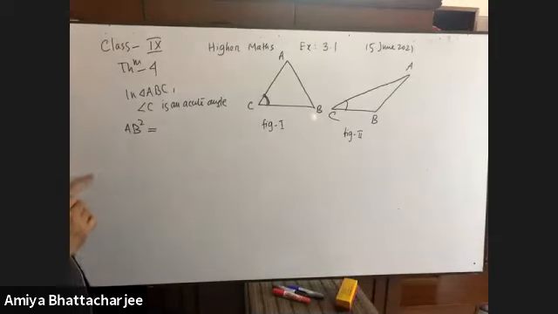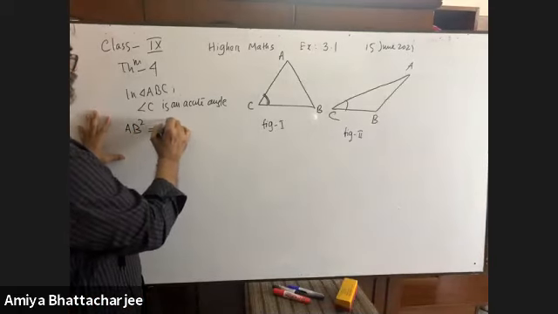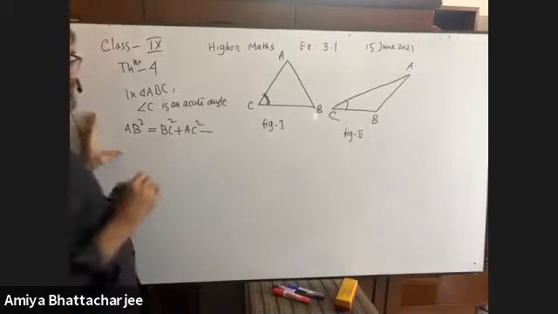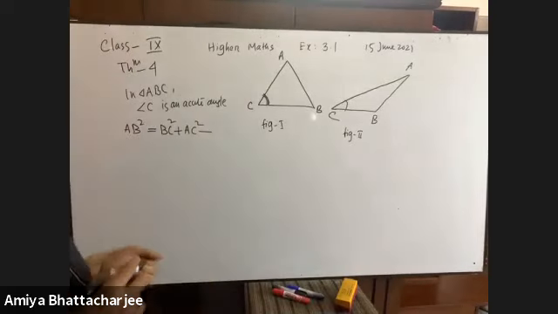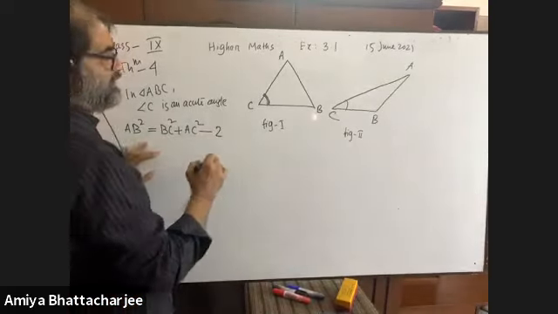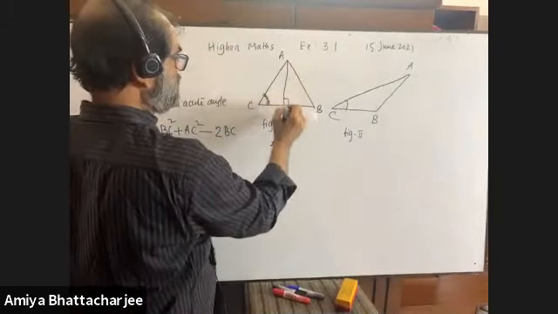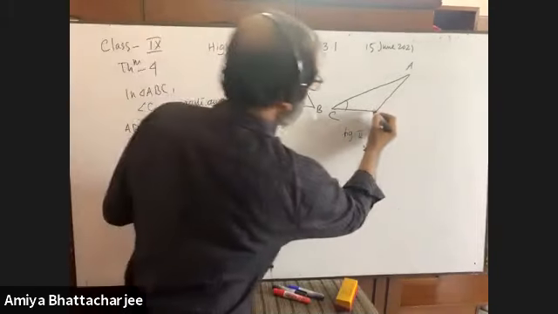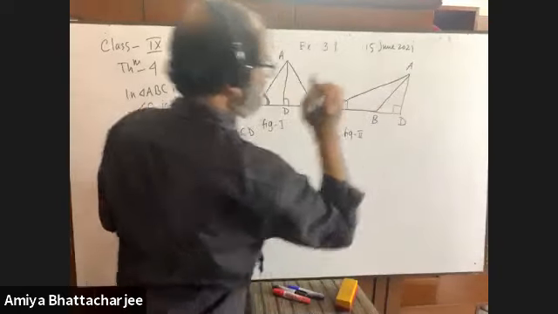AB square equals to, like the previous one, the sum of the squares of the other two sides, BC square plus AC square, diminished by, since it is less than, it will be minus, diminished by twice the rectangle, like the previous one, BC and its perpendicular projection, CD. Its perpendicular projection.